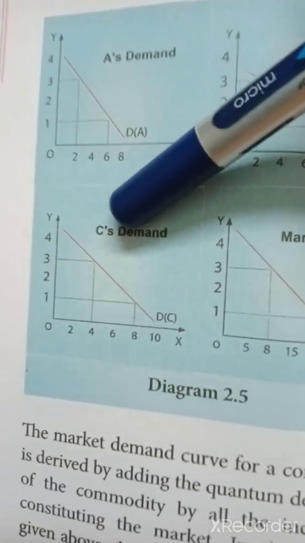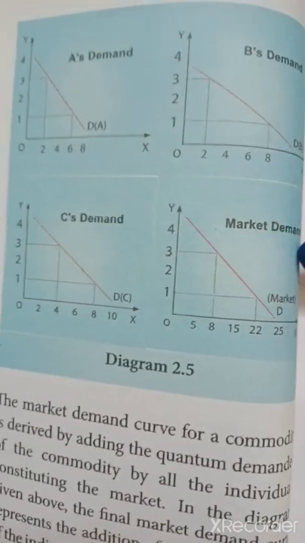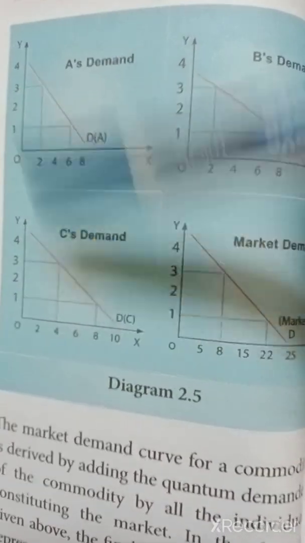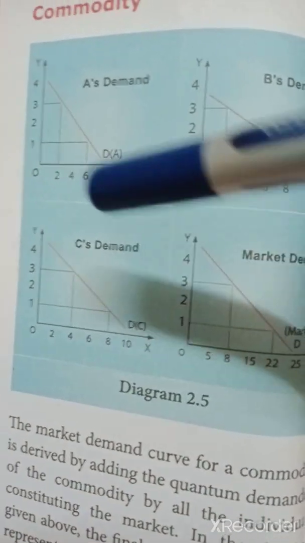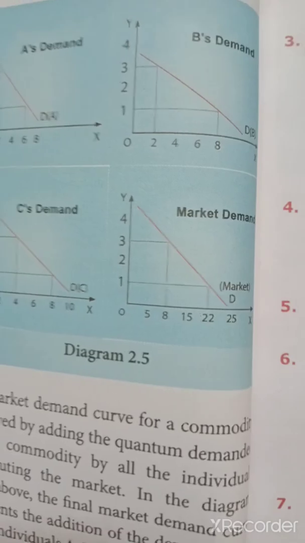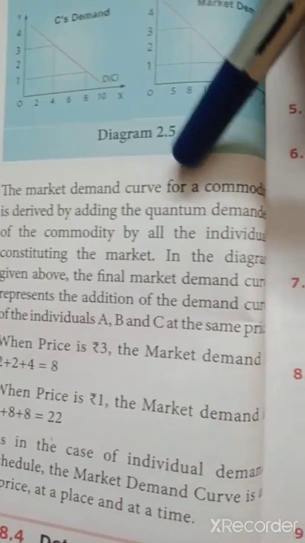For consumer C, the curve will be like this. For consumer D, the curve will be another way. So the market demand curve is nothing but the adding up of all these demands at each price, and you arrive at a demand curve. That will also be downward sloping only. How do you arrive at the market demand curve for a commodity?